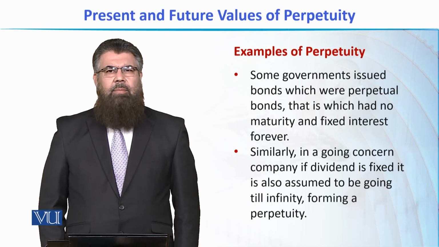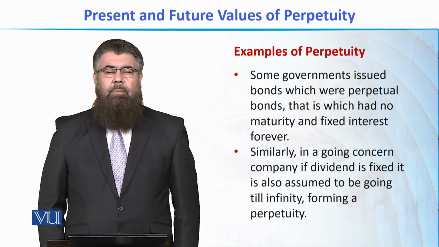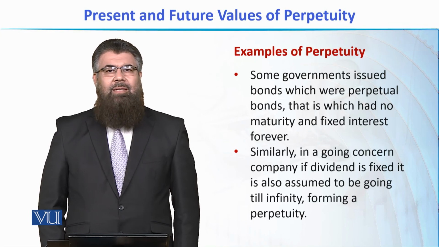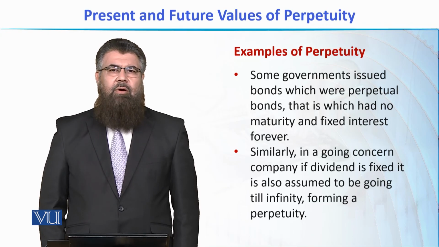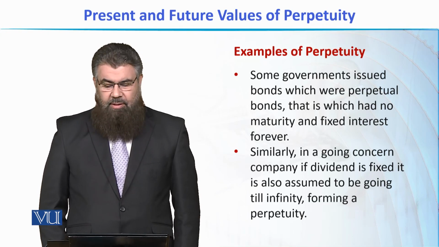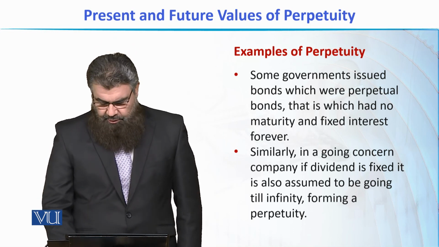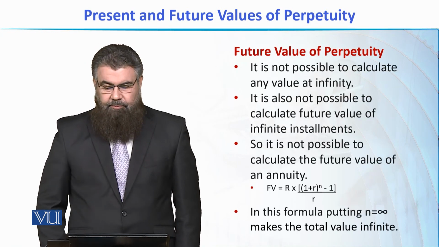And if we are talking about the company which is a going concern paying a constant dividend to the shareholders, then these dividends are assumed to be continuing till infinity. यानी ये dividend हमेशा हमेशा मिलते रहेंगे because the company is a going concern. So perpetuities do exist in our life, and later in our discussions we'll have more applications of perpetuity.